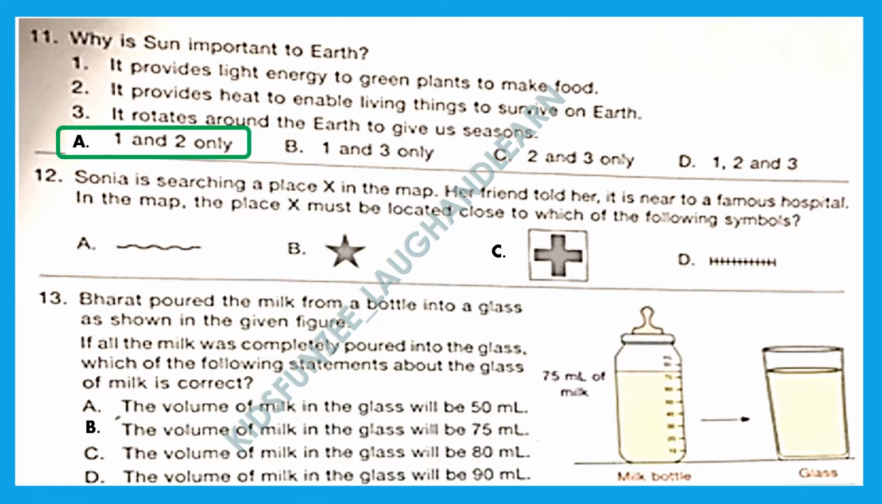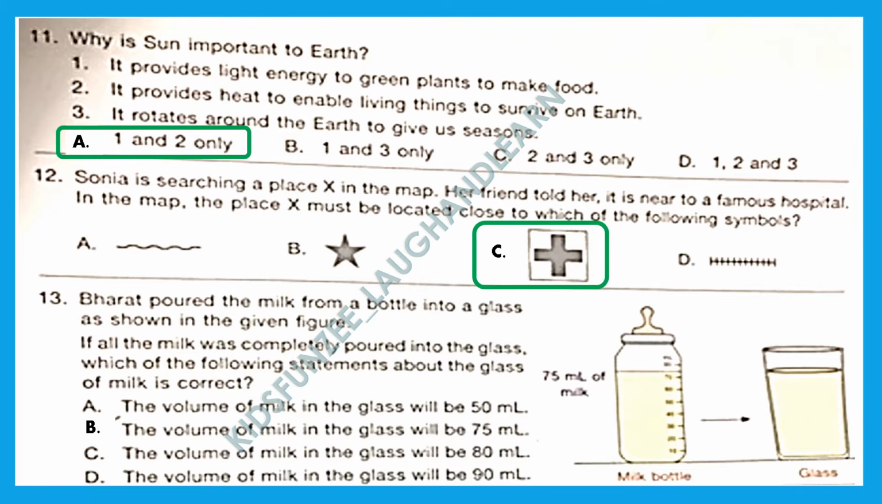Question 12. Sonia is searching for a place X in the map. Her friend told her it is near a famous hospital. In the map, the place X must be located close to which of the following symbols? Let's search for the hospital symbol, and that is option C, which is the correct answer for us.